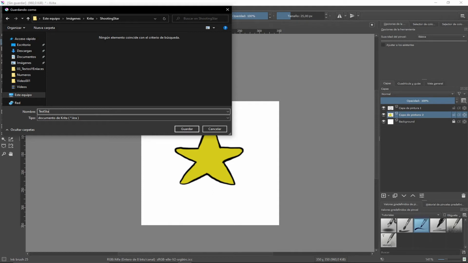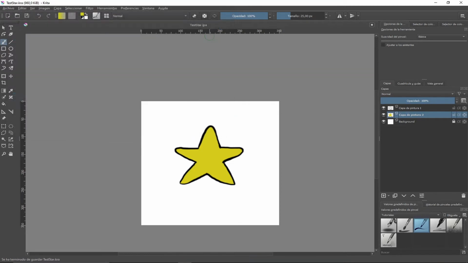Let's change it to test star, because I suppose I will change it and draw a better one in the future. In a few seconds, this star went from being in heaven as a movie star to the ground as a lab rat, exactly like this game, a shooting star that fell from the sky into the ground. And for the first time, the wait has been long.